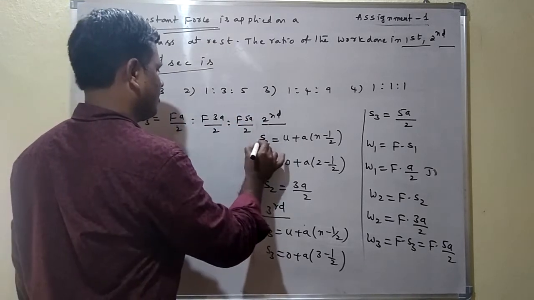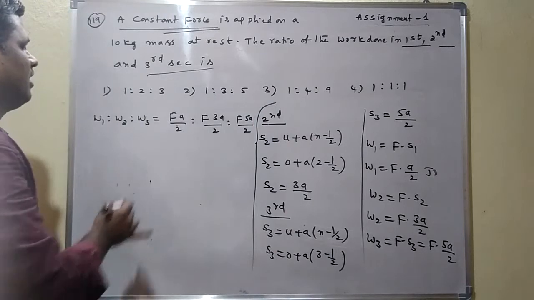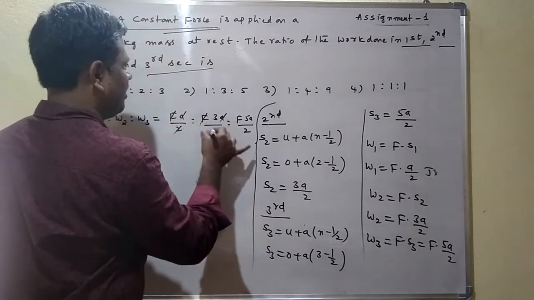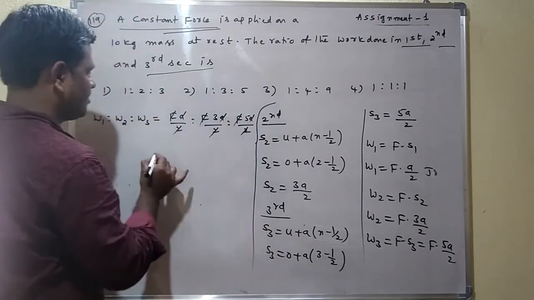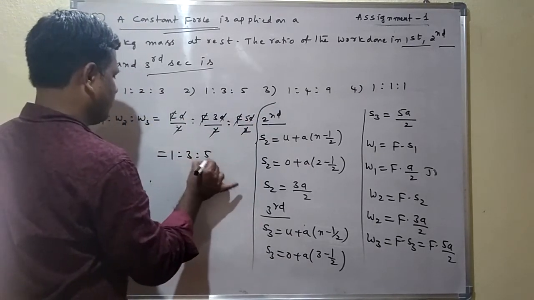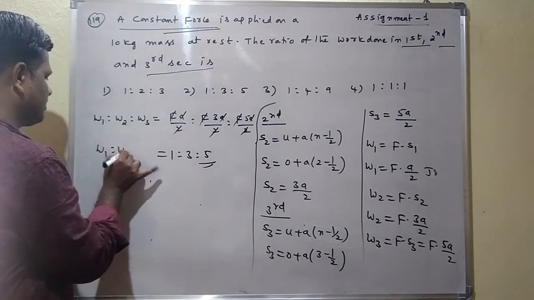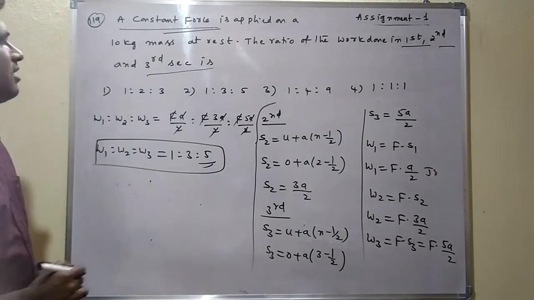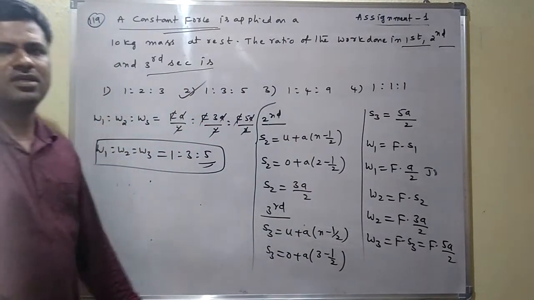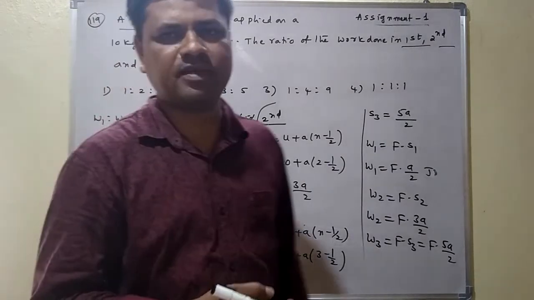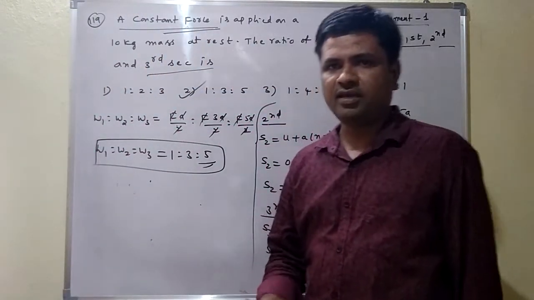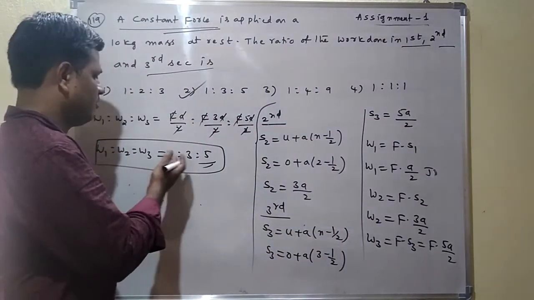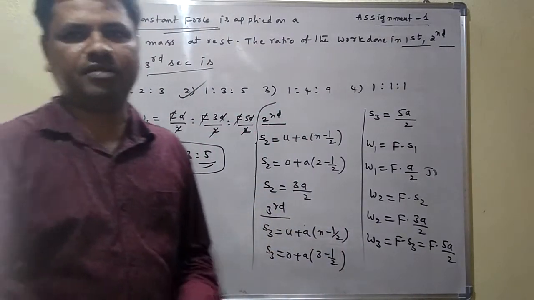So F and a, all are cancelled. Remaining is 1 is to 3 is to 5. Means the ratio of work done is 1 is to 3 is to 5. So which option is correct here? Second option is correct here. Just we are using work done is equal to force into displacement. The displacement we are finding in first second, second second and third second. From this we are getting W1 is to W2 is to W3 is 1 is to 3 is to 5.